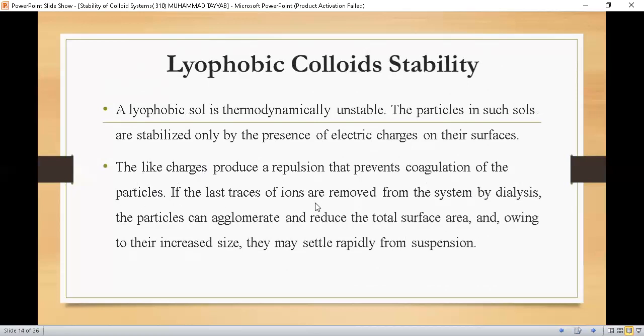If the last traces of the ions are removed from the system by dialysis, suppose that you have a lyophobic colloid system and you remove the ions from that system through dialysis, then the particles can agglomerate, means they can come nearer to one another and form aggregates and reduce the total surface area, and owing to their increased size, they may settle rapidly from suspension. So, students, lyophobic colloids are stabilized by the provision of charges to the surface of the particles.